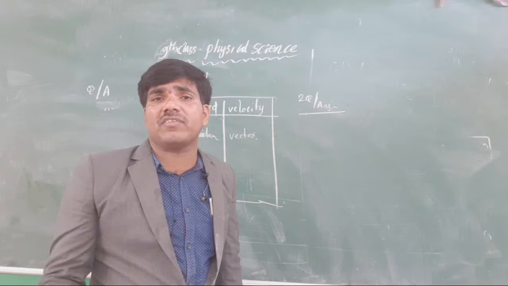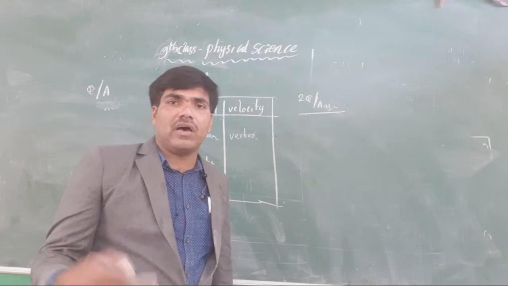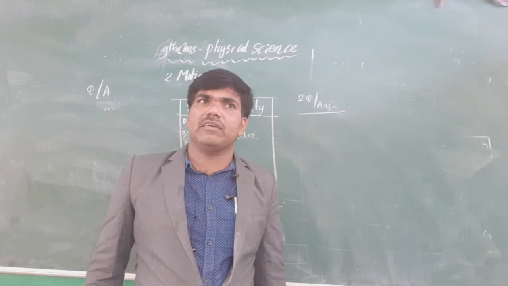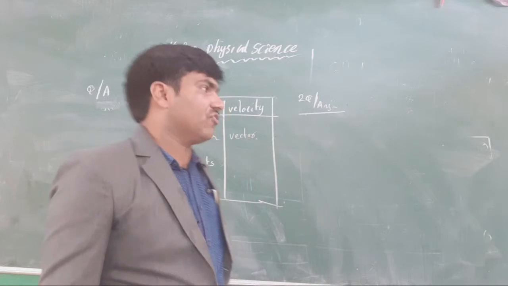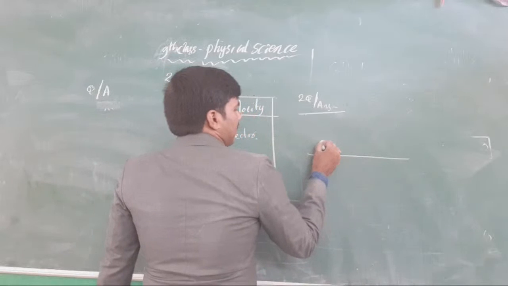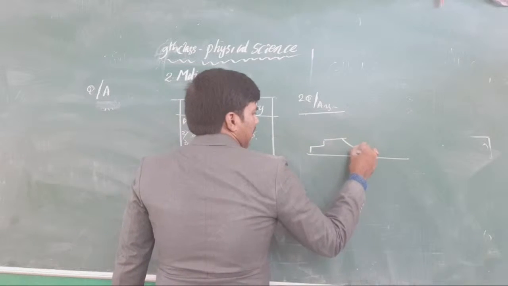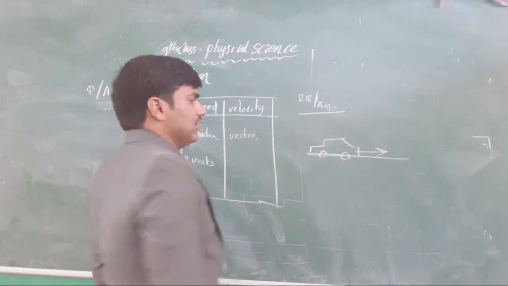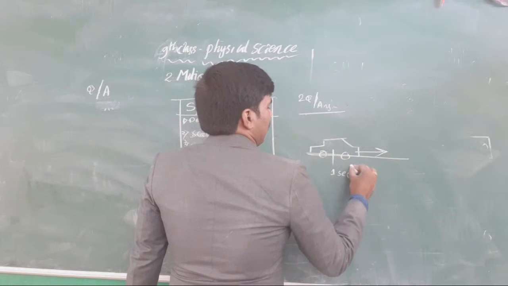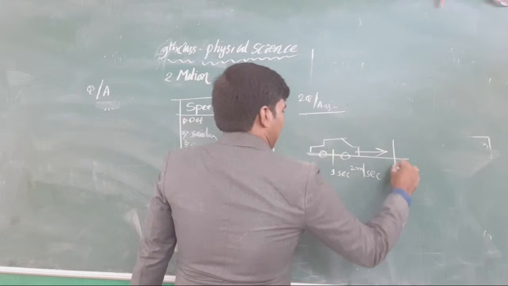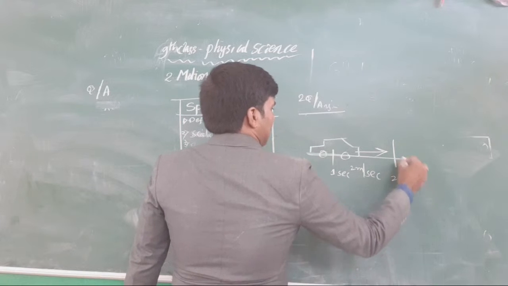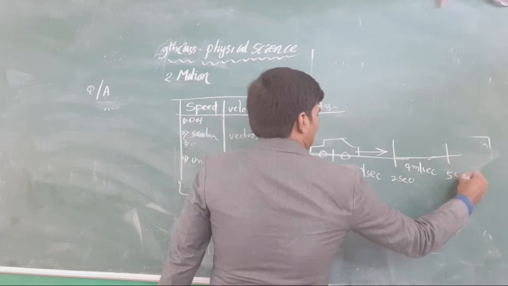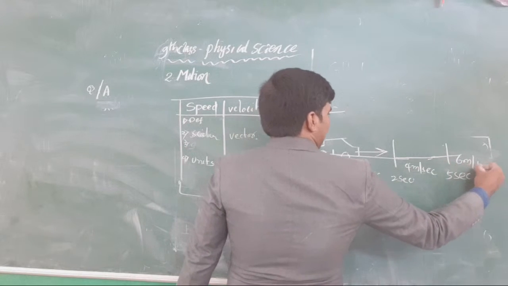Which one is called a constant acceleration then? When equal changes happen in equal time intervals, it is constant acceleration. Means what? One car is moving with velocity: for the first second it has 2 meters per second velocity, the next second it has 4 meters per second velocity, and in the fifth second it has 6 meters per second velocity.